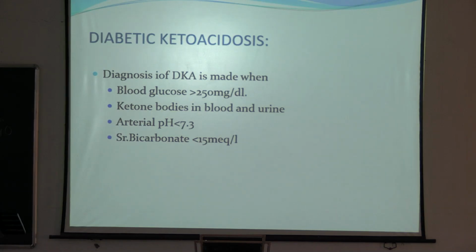Now coming on to diabetic ketoacidosis. The diagnosis of diabetic ketoacidosis is made when blood sugar is more than 250. You must have studied this in medicine. This is a dangerous complication, mainly occurring in patients with overt diabetes. Blood sugar is more than 250, there are ketone bodies in blood and urine, arterial pH is less than 7.3, and serum bicarbonate is less than 15 milliequivalent per liter.